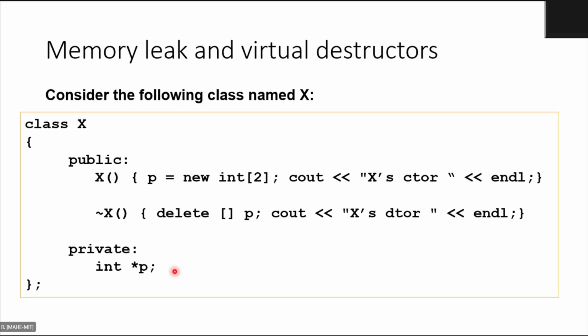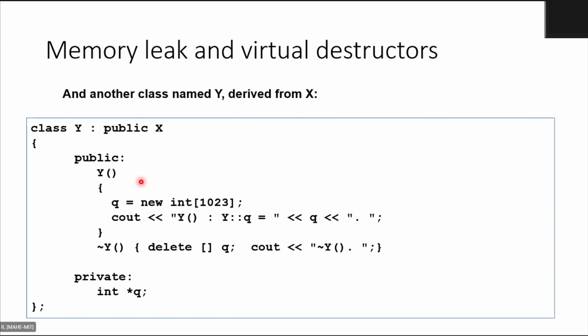P is an int pointer, and therefore you are simply allocating a 2-integer array and taking that address to P. Quite simple code, and there is no error in this code. It's quite simple and straightforward.